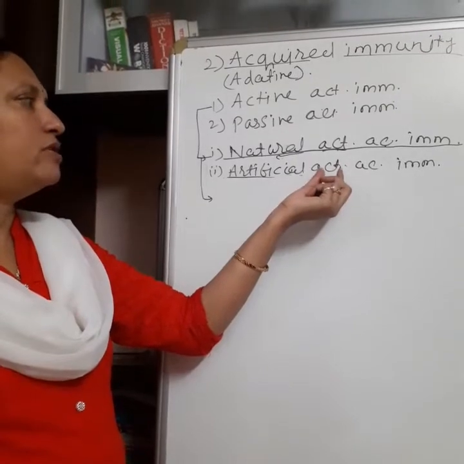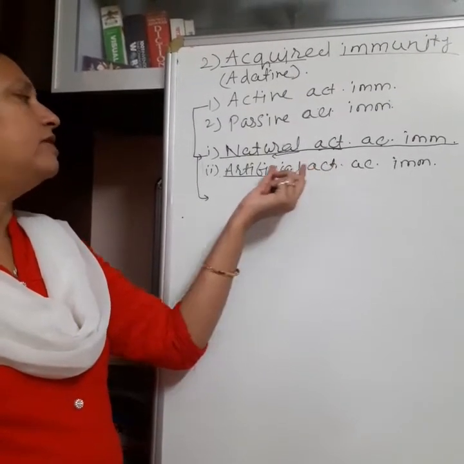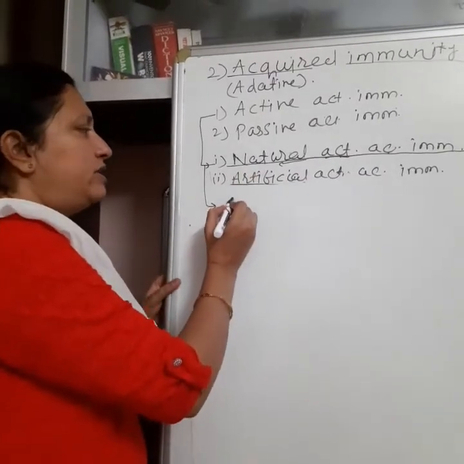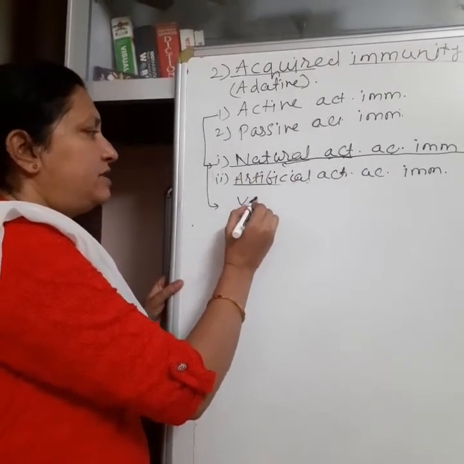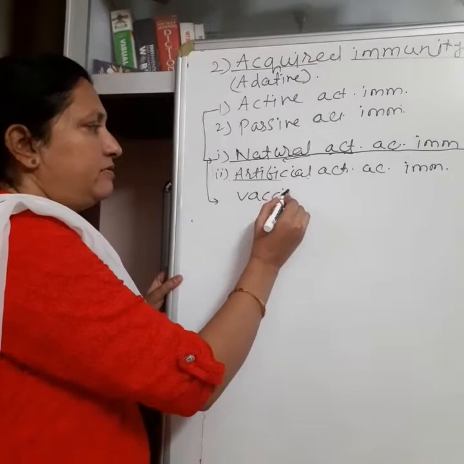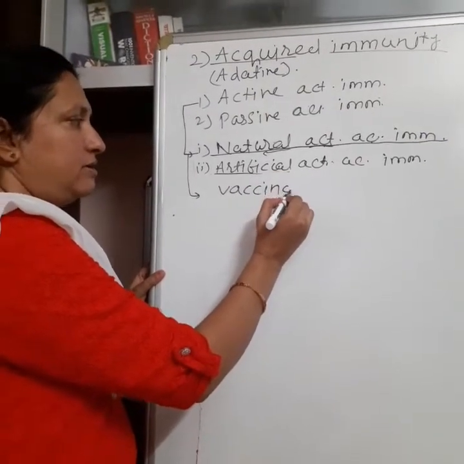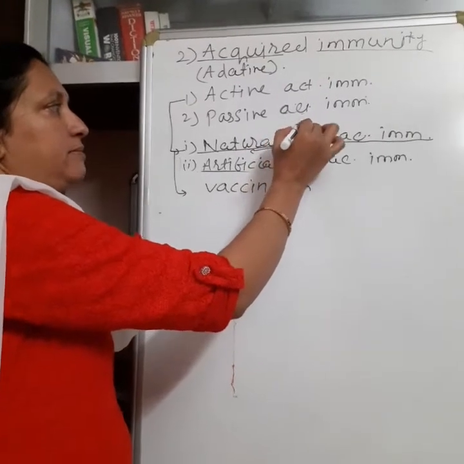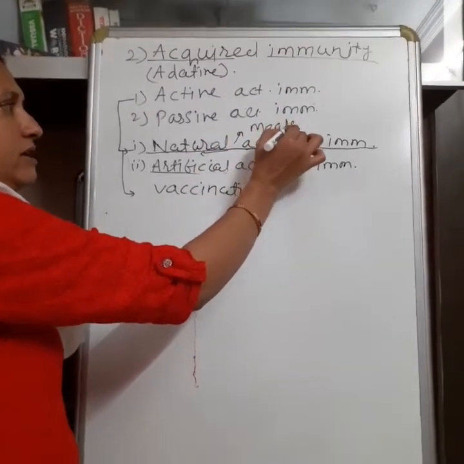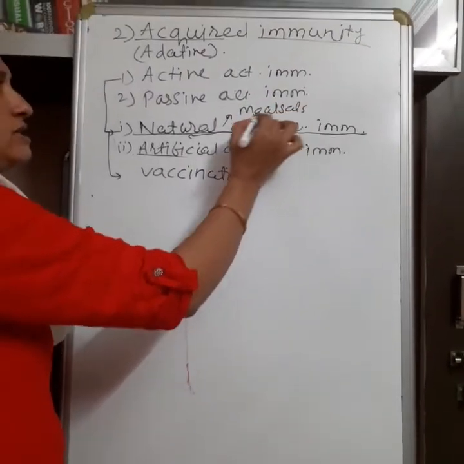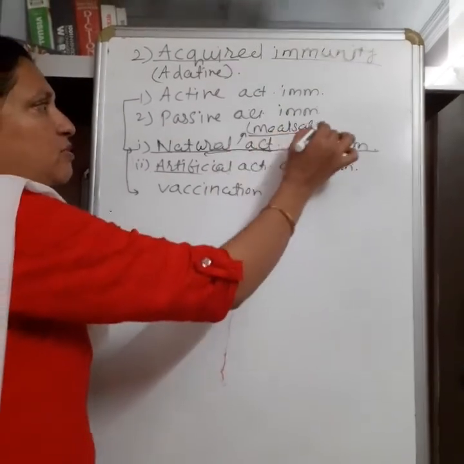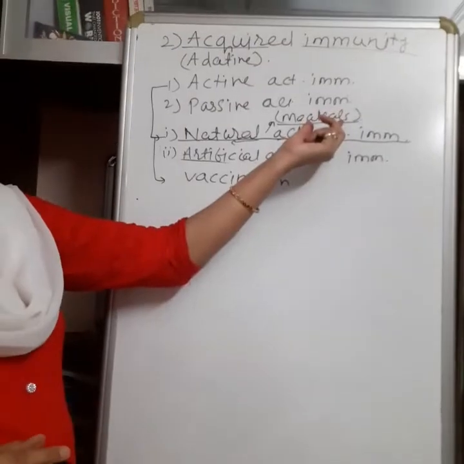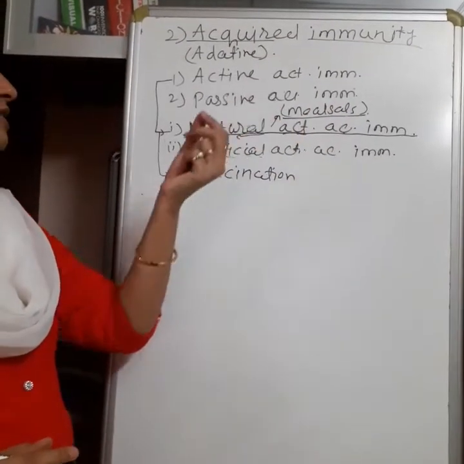This immunity also remains active for the whole life, but when the virus comes artificially... Now see here, what is the example of this artificial immunity? It is the vaccine or vaccination. First, the example of natural active immunity is measles or any infectious disease. When the person is cured, the immunity develops for that particular disease, meaning in future the person does not suffer from measles. That is the natural active immunity.